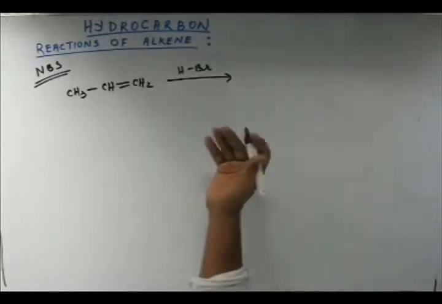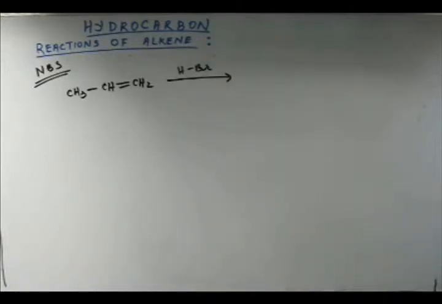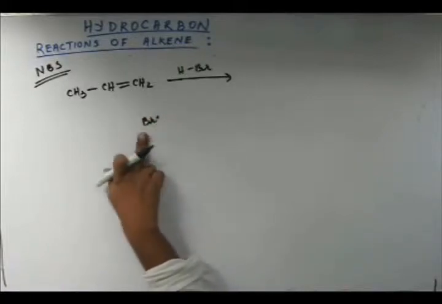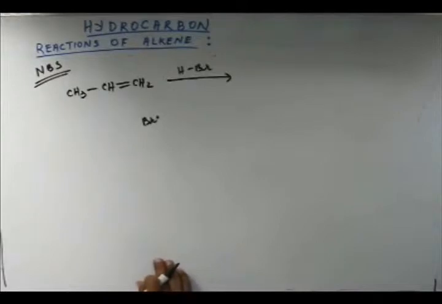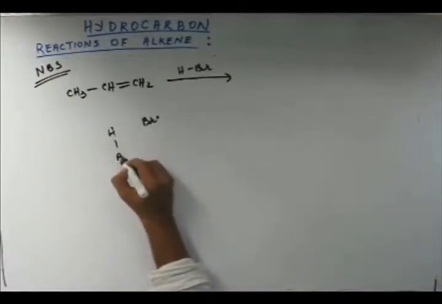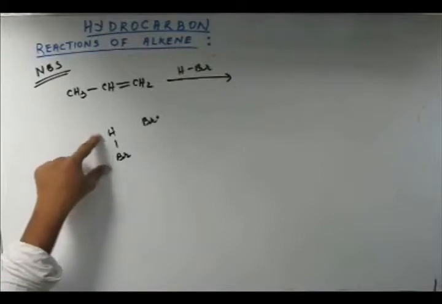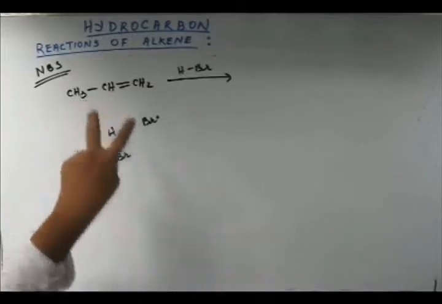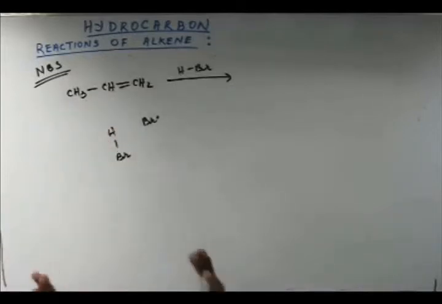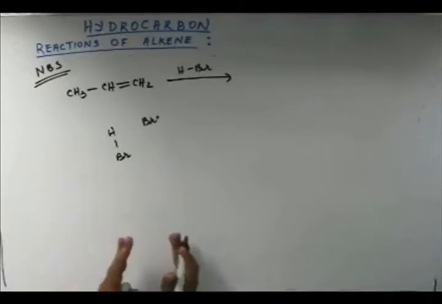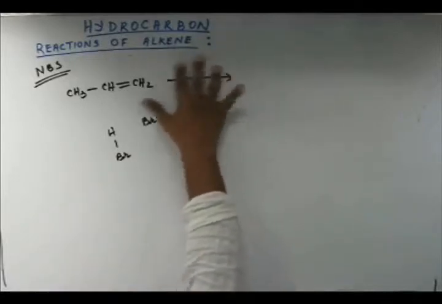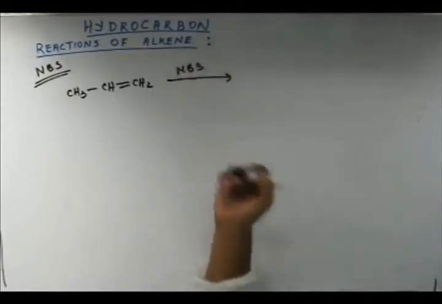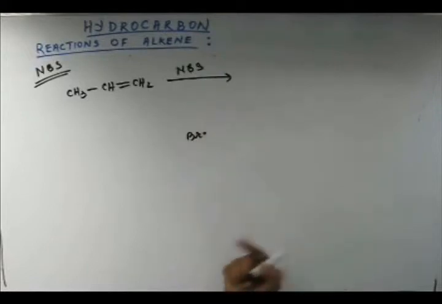Now, if I may quickly recapitulate, in anti-Markovnikov addition we had Br dot coming, and that Br dot was going to attack the alkene. In Markovnikov addition, the whole of HBr used to come, and this H was going to ask for an electron and get added on the alkene. Now, in both cases, the reaction was on the alkene. Fine. Now here, in the case of NBS, NBS is producing Br dot. So if someone writes NBS like this, what you have to assume is that it is generating Br dot slowly.